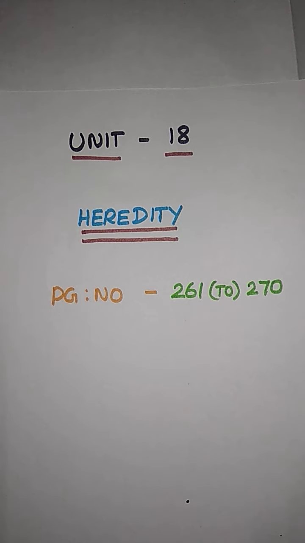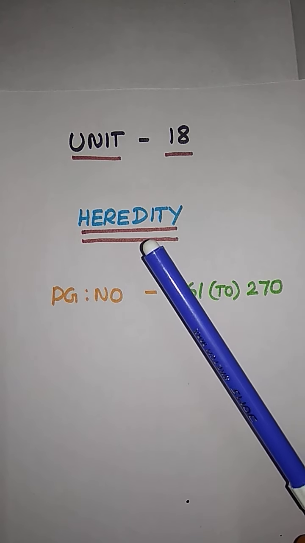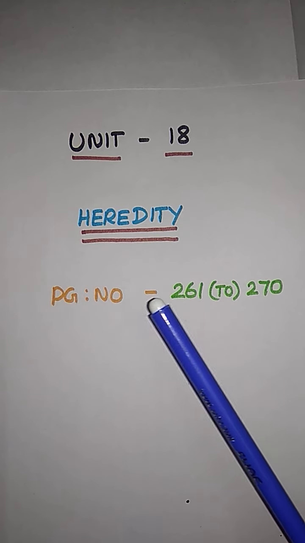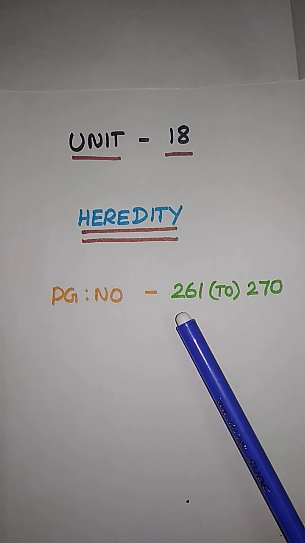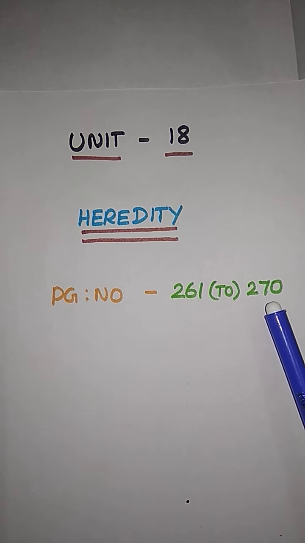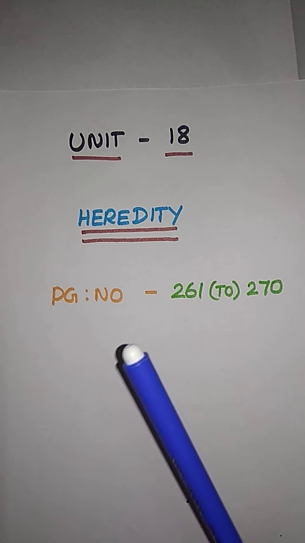Today we are going to discuss unit 18. The lesson topic is heredity. The heredity lesson is contained in 9 pages, starting from page 261 and ending at page 270. First thing, heredity. This is your lesson topic, right?